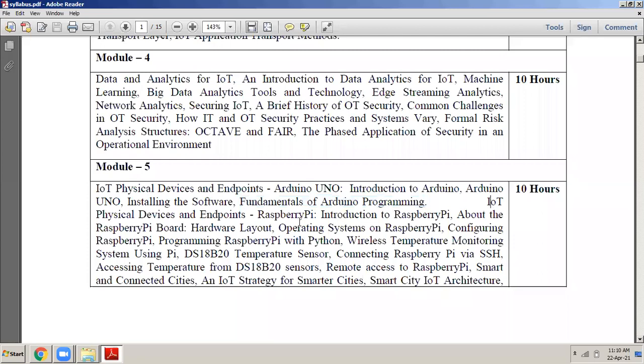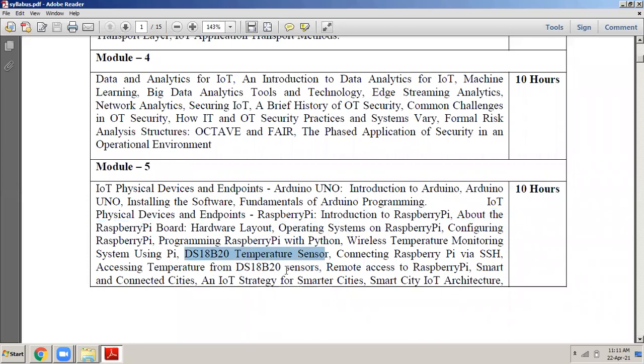And then after that, in IoT physical devices and endpoints, we will learn what is the Raspberry Pi. Okay, introduction to the Raspberry Pi. Then we will be learning about the layout of the board. Then we will learn how to write programs on the Raspberry Pi. And then finally, we will be learning to write one program which is very specifically given here, how we are going to interface the DS18B20 temperature sensor with the Raspberry Pi.